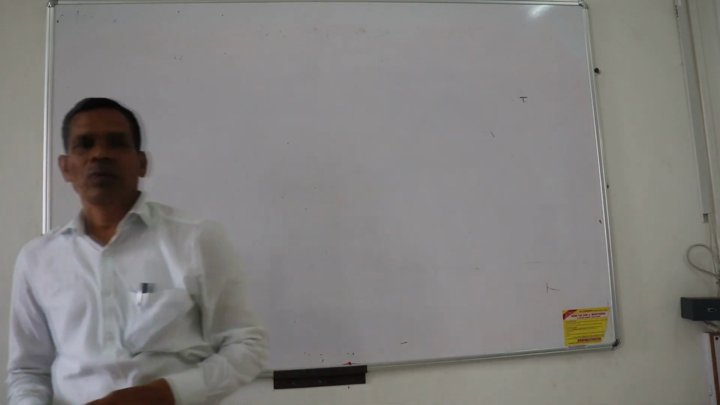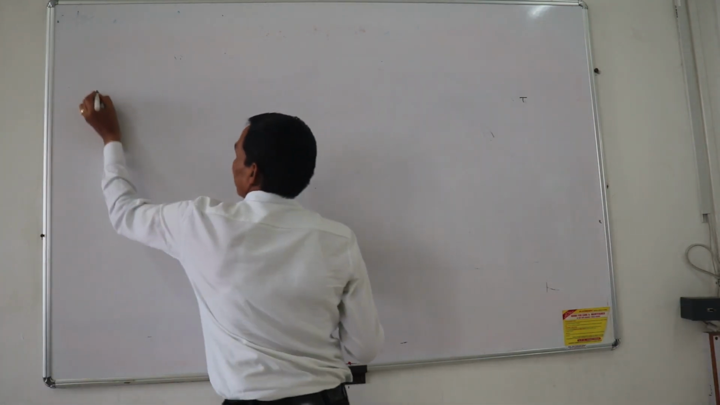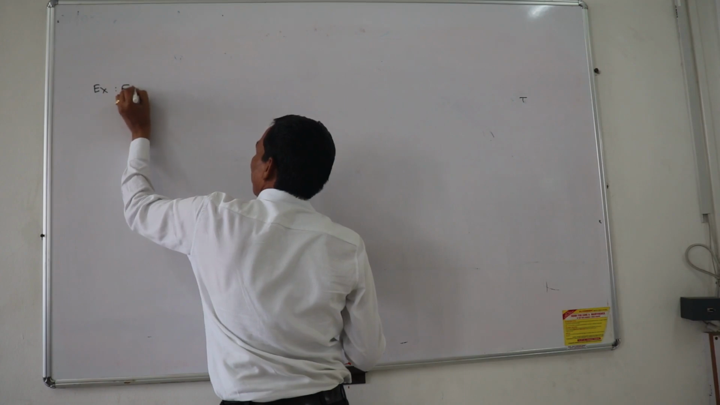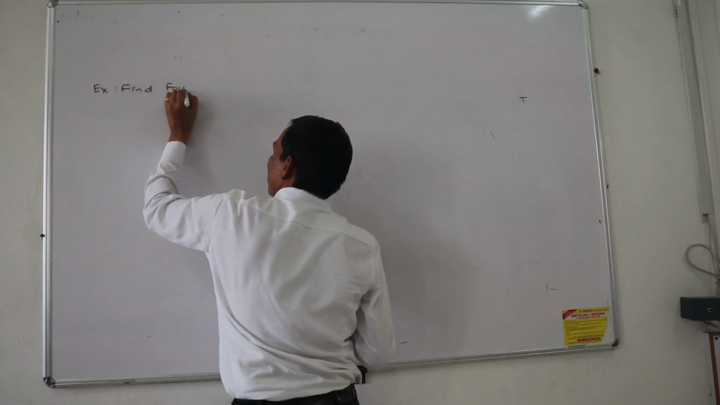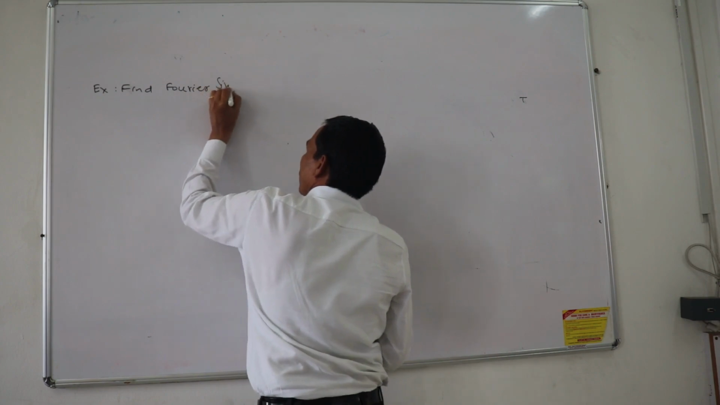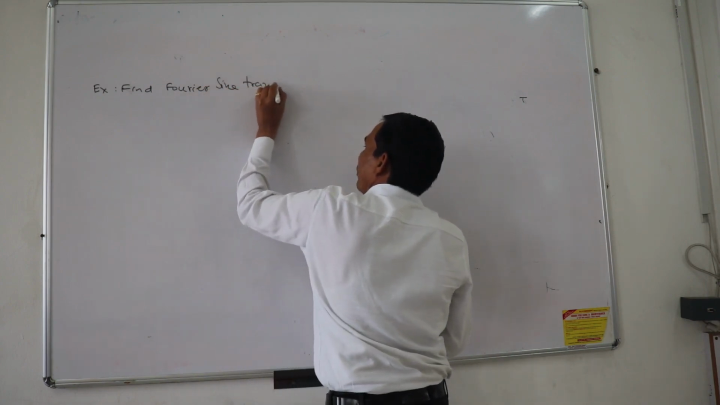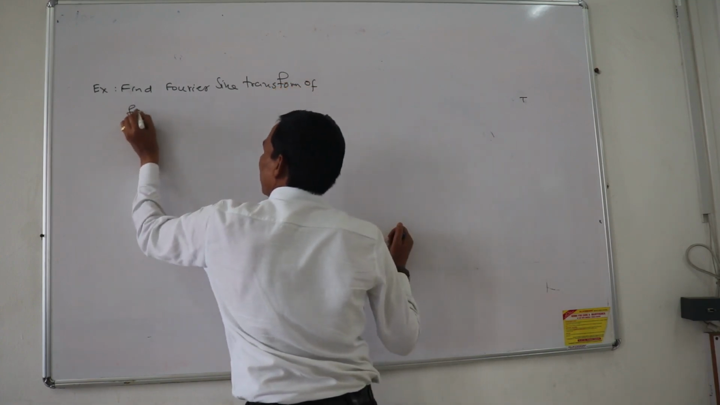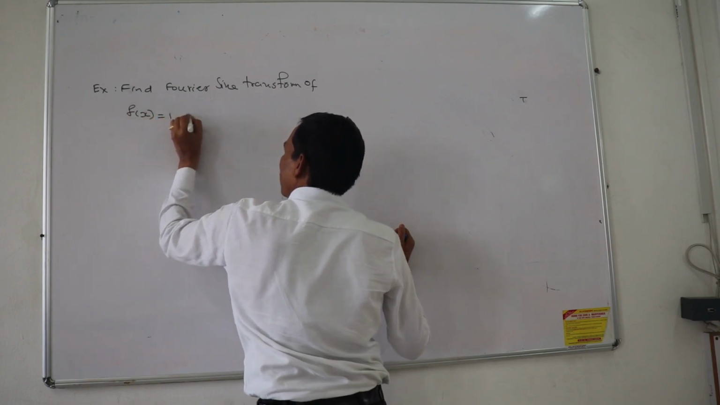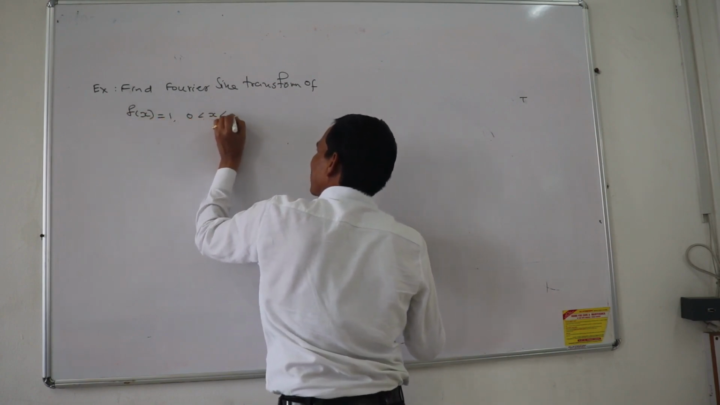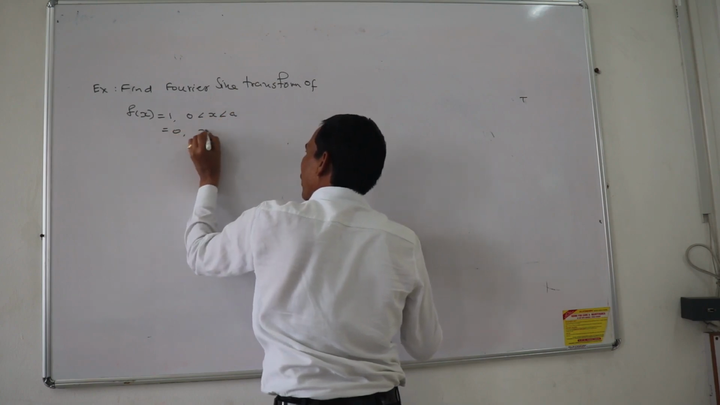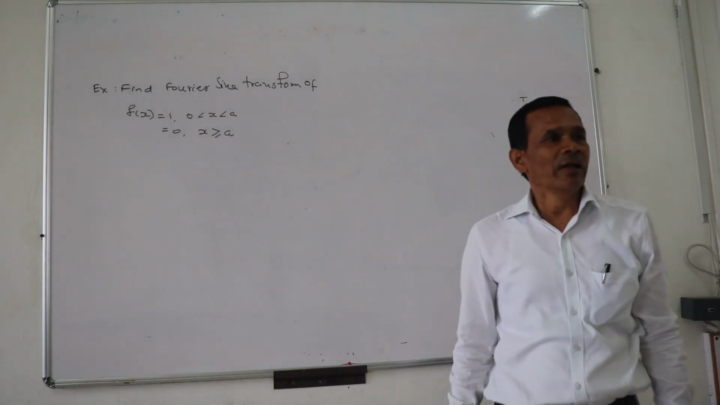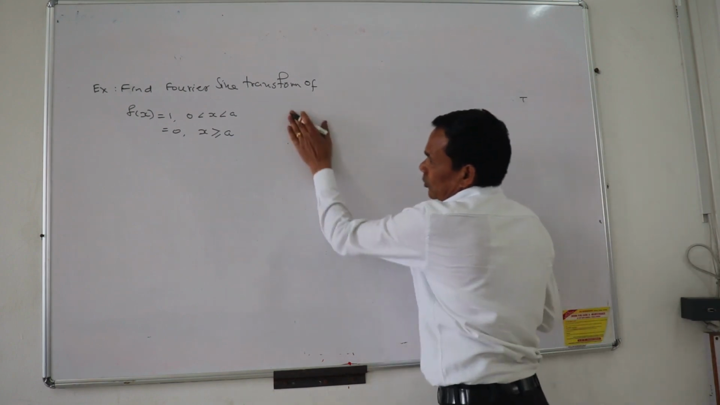Now let us see one example on this. First one, find the Fourier sine transform of the signal or the function f of x equal to 1 for 0 less than x less than a, and 0 for x greater than a. So this signal we have to find the Fourier sine transform of.